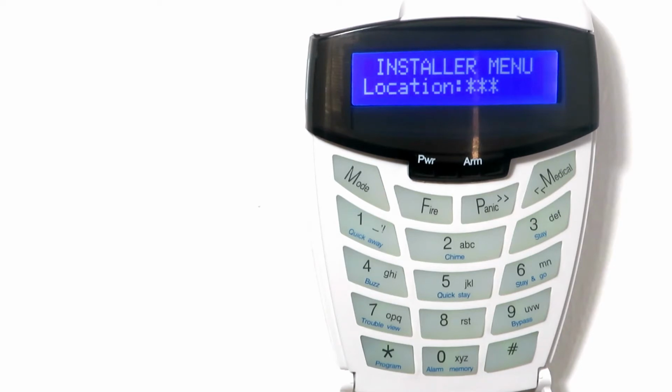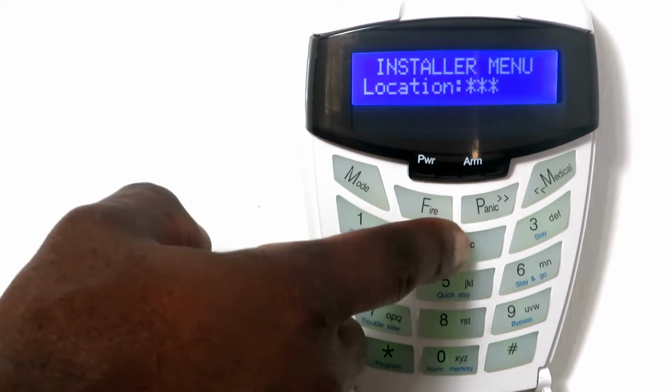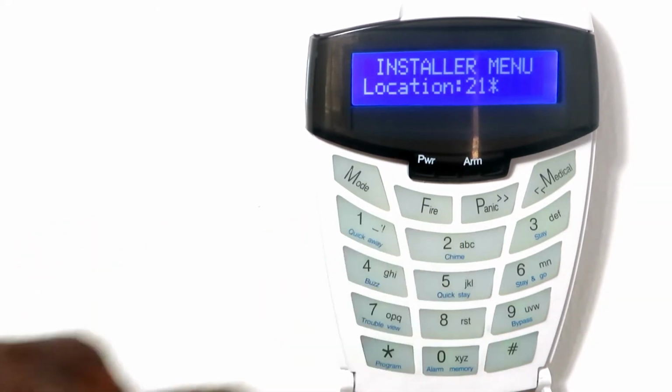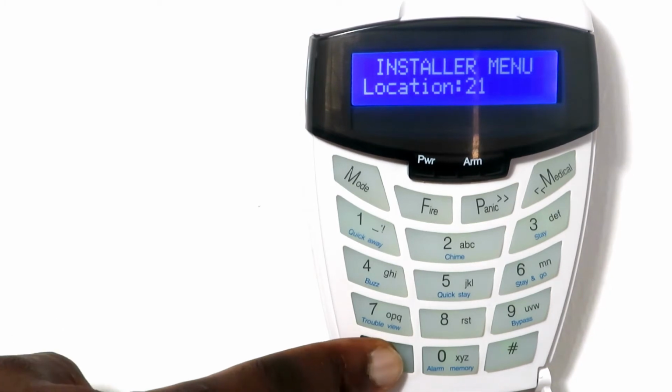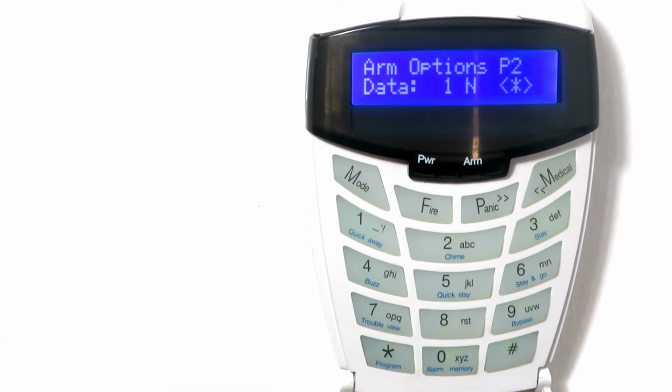For more than one partition, repeat this step. Example, for partition 2, enter location 212. Set option 16 to yes by pressing the asterisk key and press # to return to the installer menu.